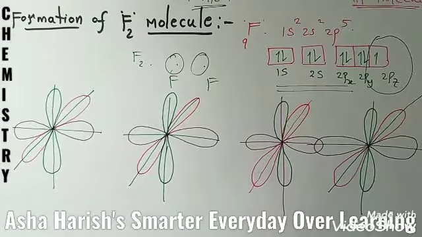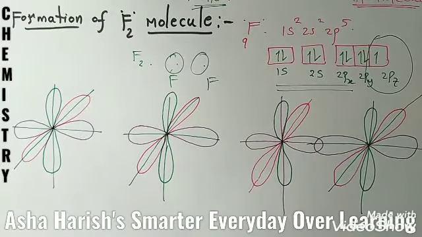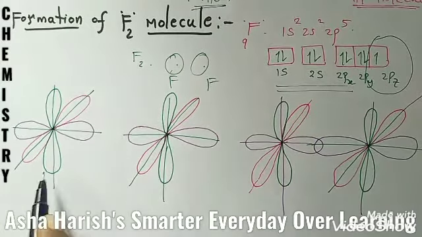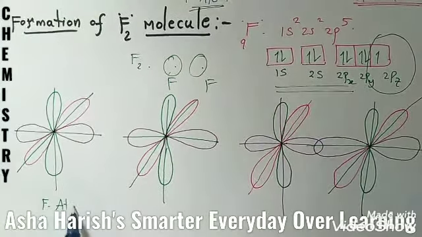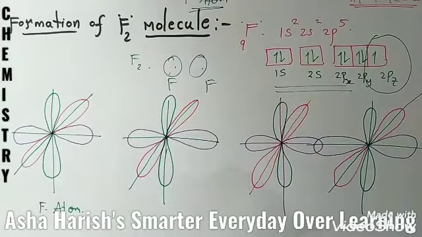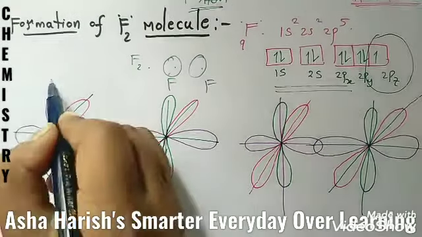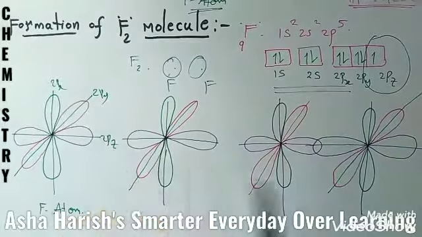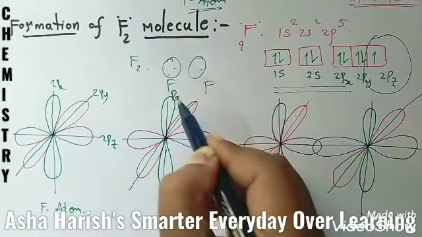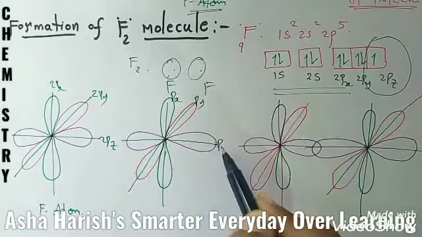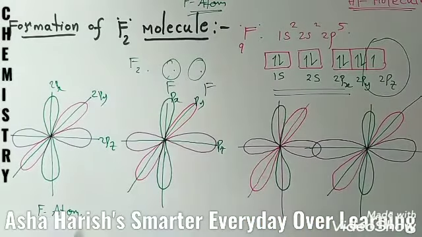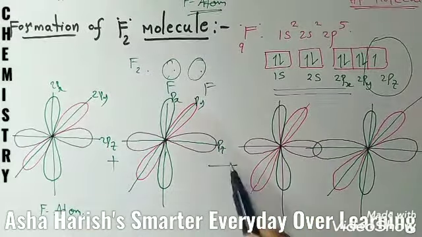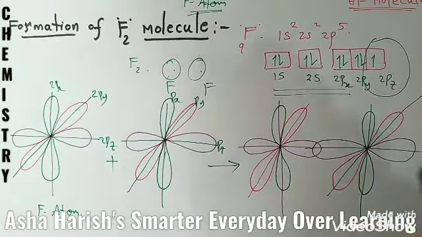Diagrammatic representation of the formation of the fluorine molecule. See, the first one is a fluorine atom. The orbital structure must be like this: 2px and 2py, here the 2pz orbital. Here also the same, px and py and pz orbitals. By combining these two, finally the structure will be like this.